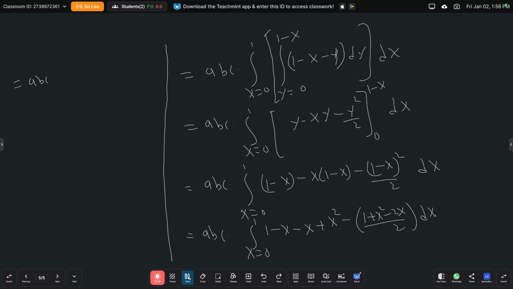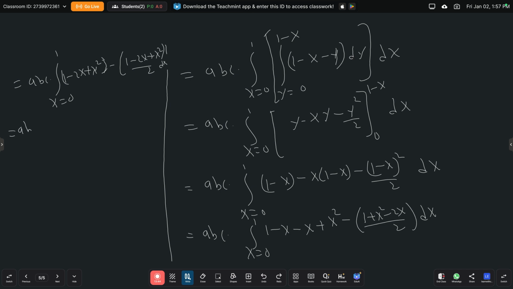This is equal to abc into x is from 0 to 1. 1 minus x times 1 minus x is 1 minus 2x plus x square, minus of 1 plus x square minus 2x by 2 into dx.